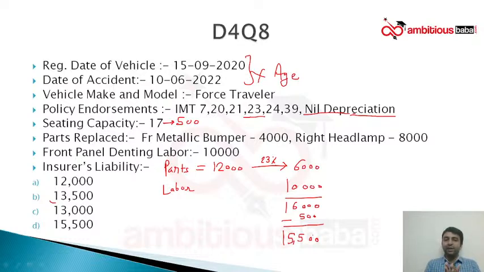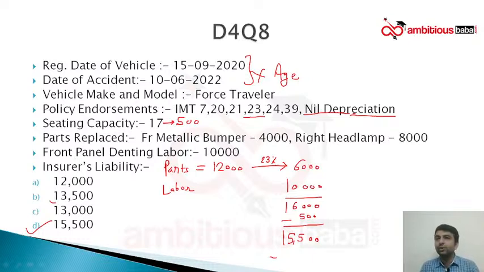Okay, so ideally if the company has filed a regular nil depreciation cover and there is a 23, the calculation will be like this only. Okay, thank you. So this is the answer to this question is option D. Correct?